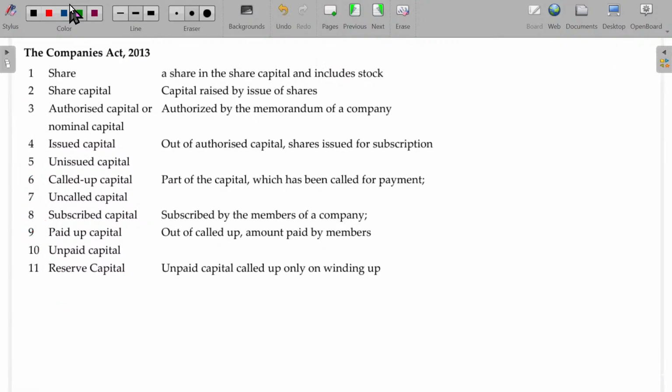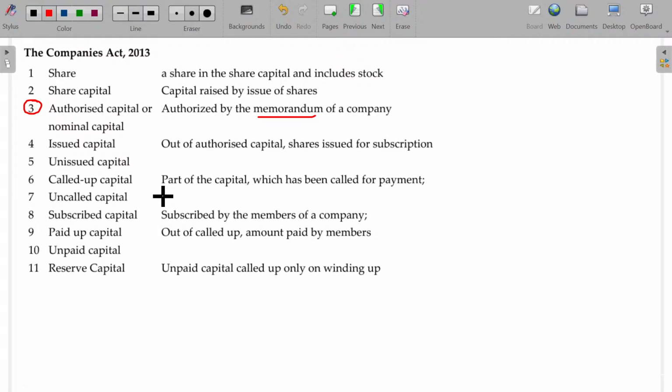Now, as per the Companies Act, authorized capital or nominal capital, what does it mean? The maximum capital the company is authorized to issue is the authorized capital, by the memorandum of the company.